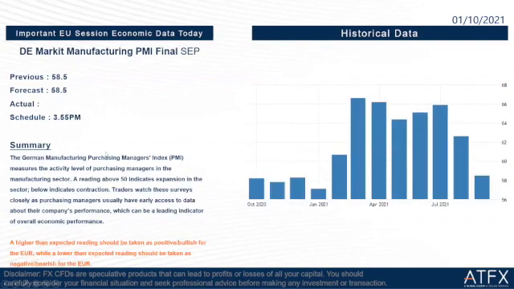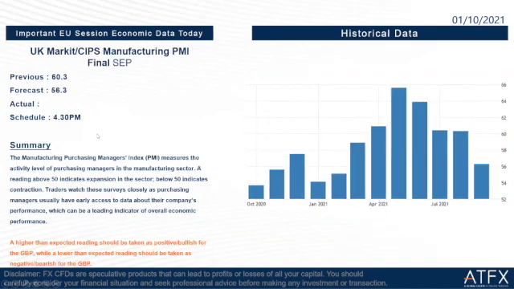Then we go to the next one. Germany again, manufacturing PMI final September. Previous is 58.5 and the forecast is also the same, 58.5. The data release time is at 3:55 later in the afternoon. If a higher than expected reading should be taken as positive for the euro dollar, while a lower than expected reading should be taken as negative for the euro dollar.